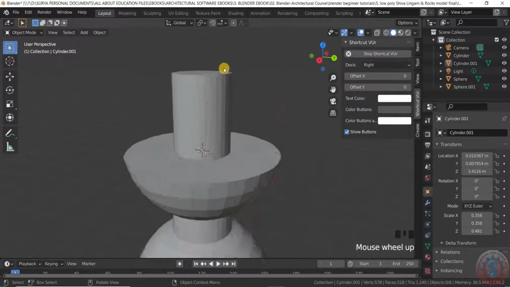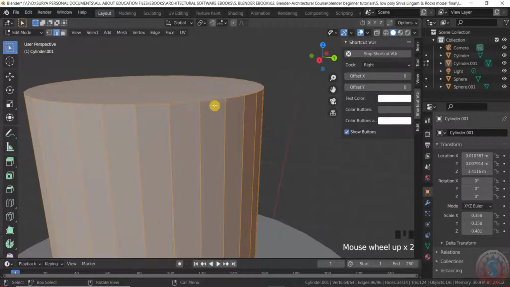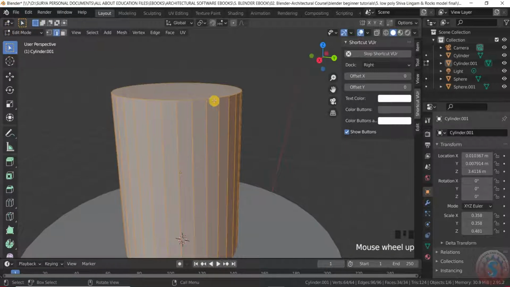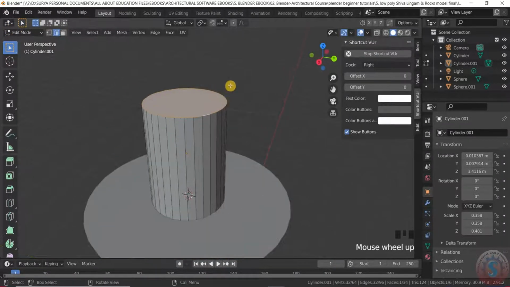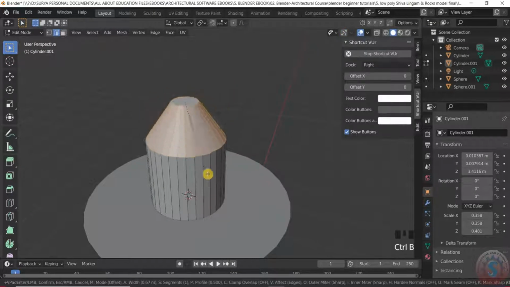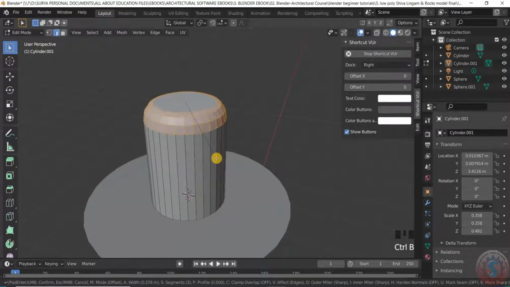And after, I want to create on the top edge. For example, I'm clicking on the edge, selecting with the alt, and I want to create a Control B bevel. For this, you can observe by pressing on the scroll key, you can increase the bevel radius like this.